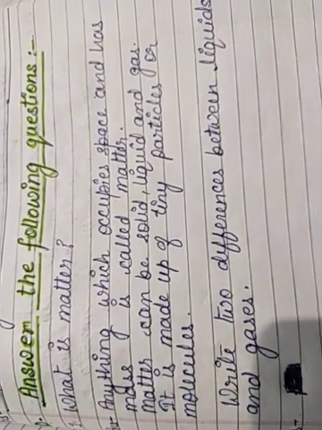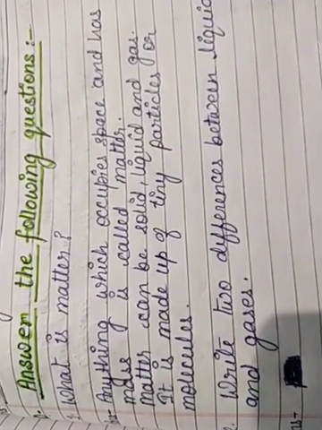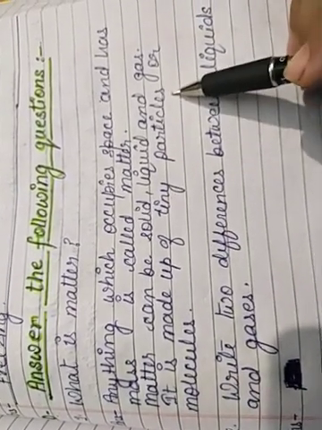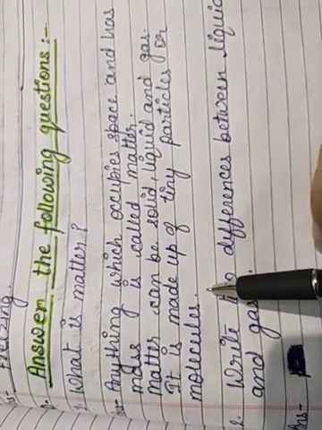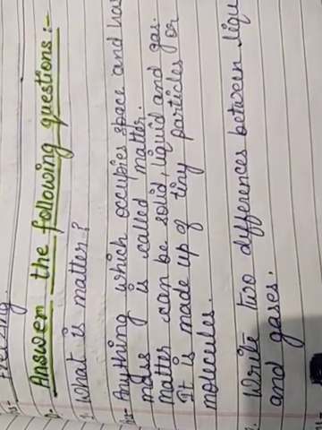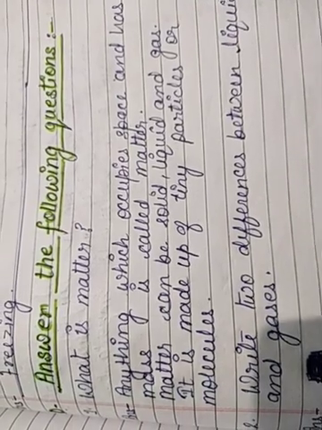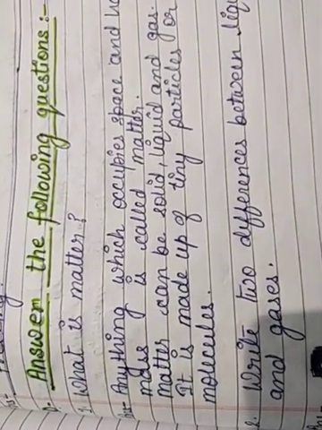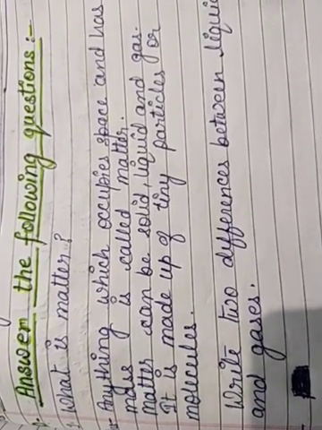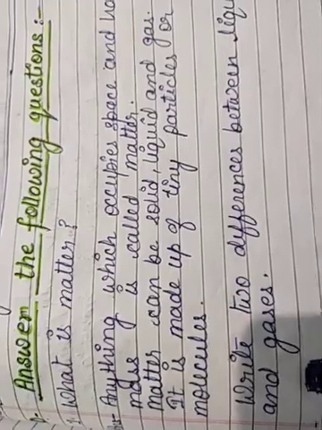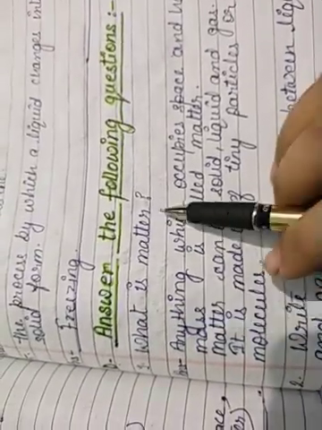Matter can be solid, liquid, and gas. It is made up of tiny particles or molecules. So, this is the complete answer. Anything which occupies a space and has mass is called matter. Matter can be solid, liquid, or gas. It is made up of tiny particles or molecules. This is the definition of matter.